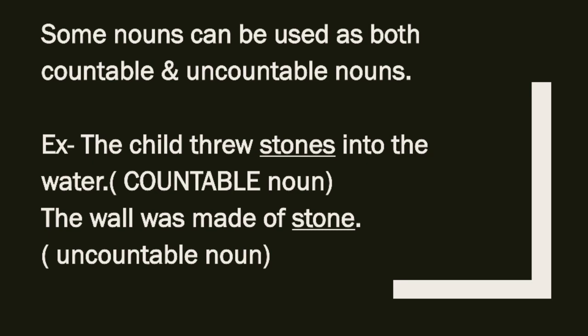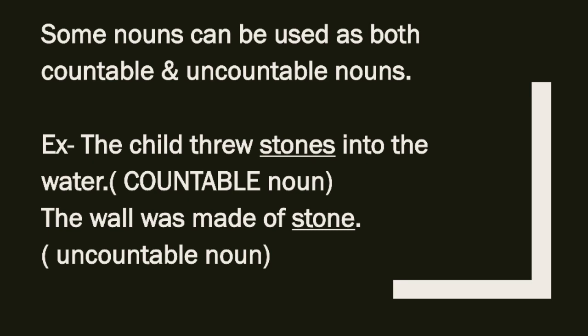Students, some of the nouns are there which can be used both as countable nouns and uncountable nouns. How? Let's see. The child threw stones into the water. Just listen to this statement and look at it carefully. Stones here means the number of stones he threw in the water, so you can count those stones. That's why here stones is a countable noun.